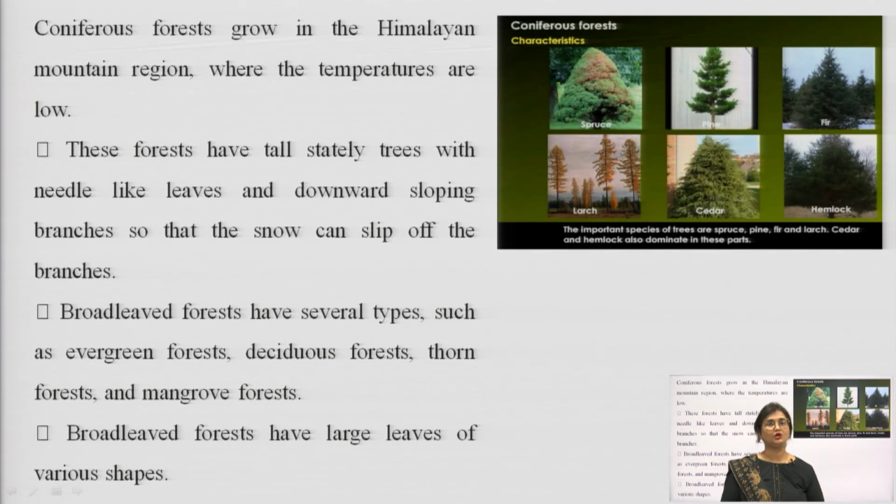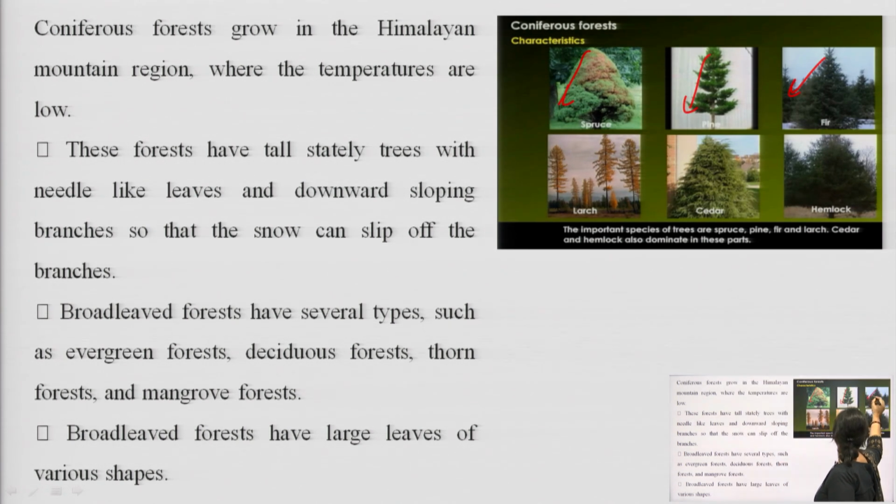Coniferous forests grow in the Himalayan mountain region where the temperatures are definitely low. These forests have tall, stately trees with needle-like leaves and downward sloping branches so that the snow can easily slip down from these cones. So, this is the reason why coniferous trees have downward facing branches.